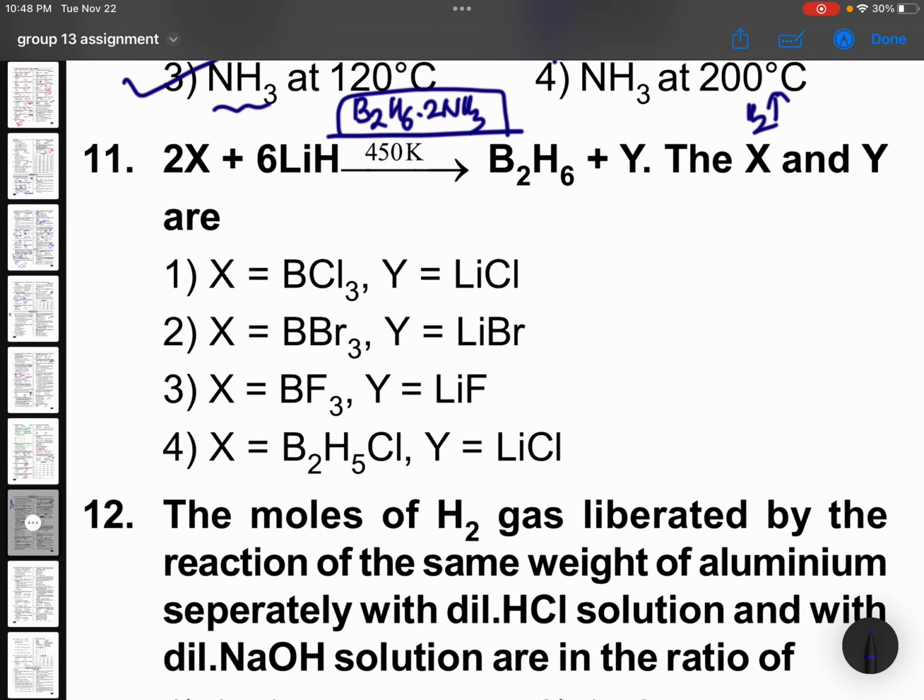2X plus LiH gives B2H6 plus Y. X and Y are? You can see now, what is there easily? Here X, which can reduce lithium hydride into B2H6, must be a boron compound. Generally BCl3 type of compounds will be there, or BBr3 or BF3, these kind of compounds. And when you are taking BF3 here, you are getting LiF.